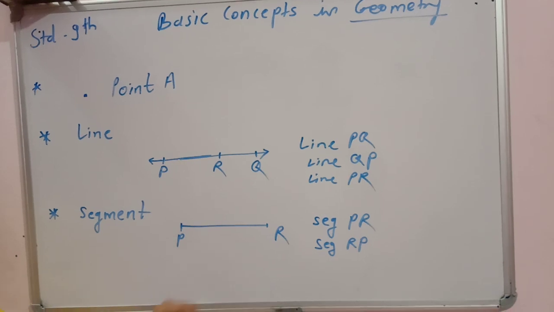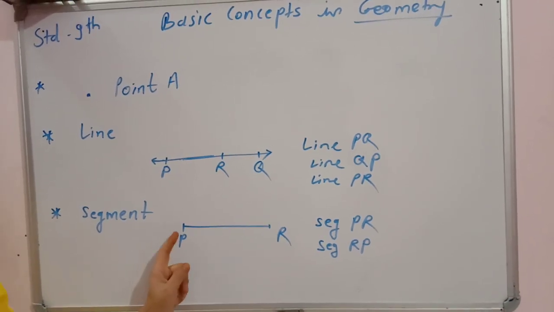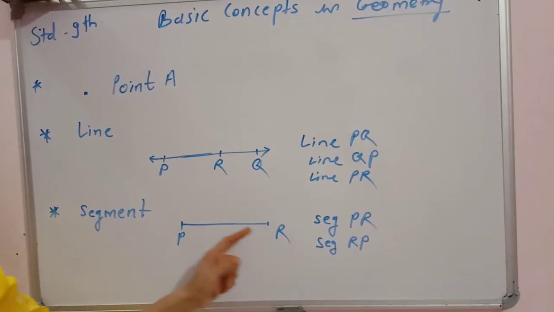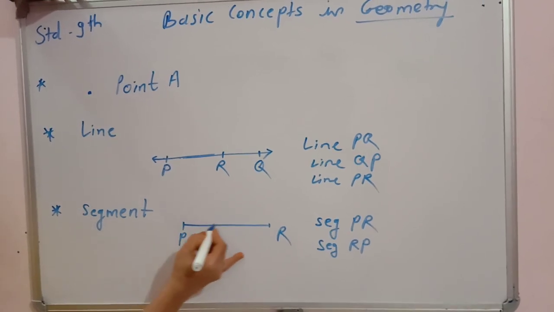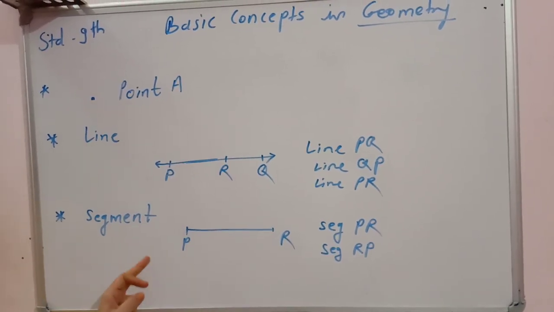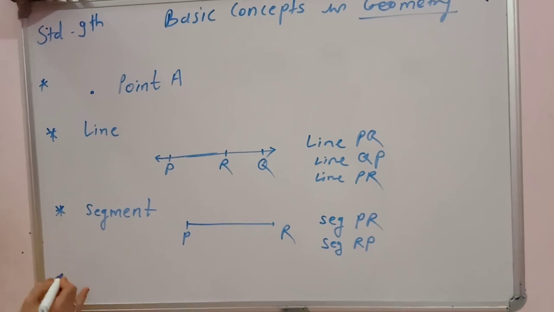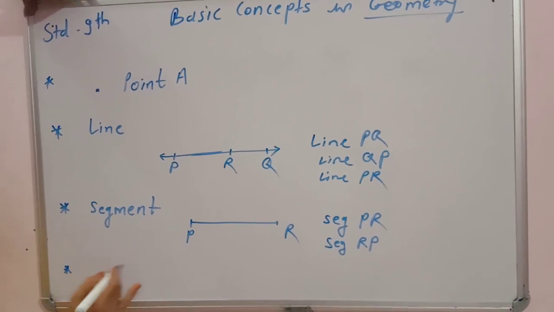You can define this segment in another way: it is a set of point P, point R, and all the points between P and R. So it can be segment PR or segment RP.